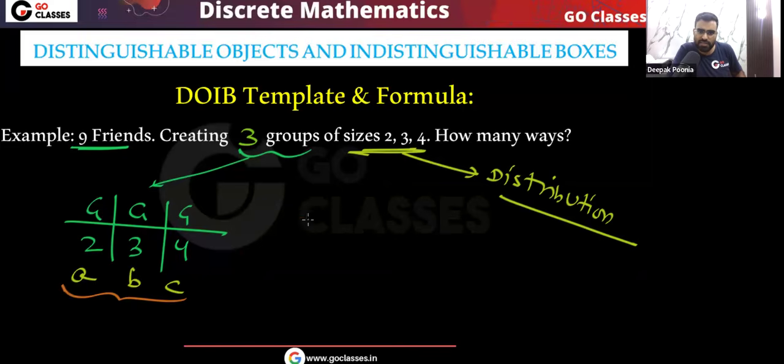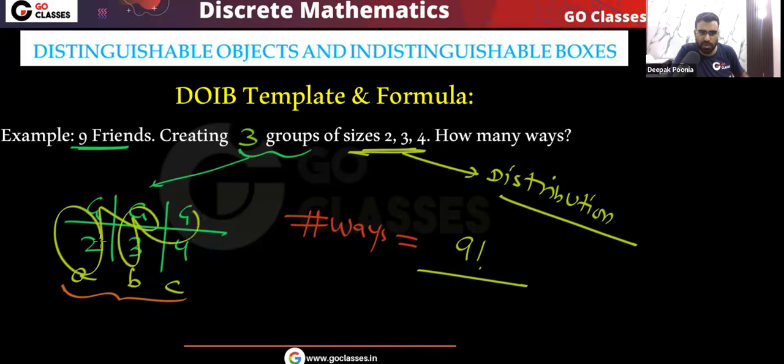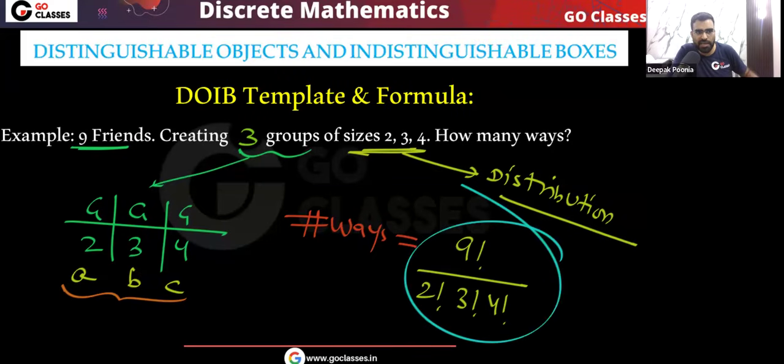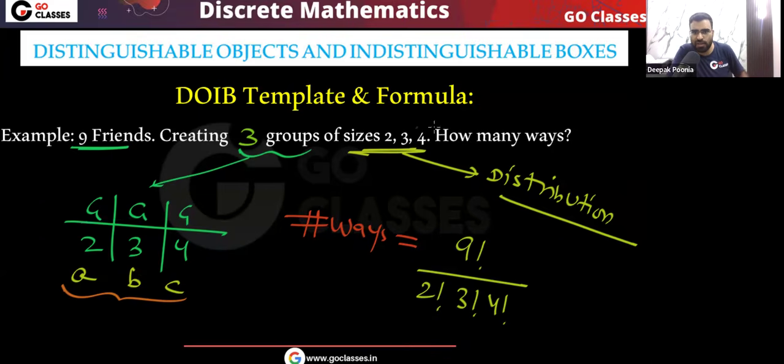So finally the number of ways, that is going to be what? You can see, total is equal to 9, or not? Let me know. Yes, total is equal to 9. 4 plus 3 plus 2, yes, total is equal to 9. So it will be, applying the DODB template formula, 9 factorial divided by 2 factorial, 3 factorial, 4 factorial. And there is nothing to divide more. We don't have to divide by any value because there is no repetition of value in this distribution that is given to you. Very simple.